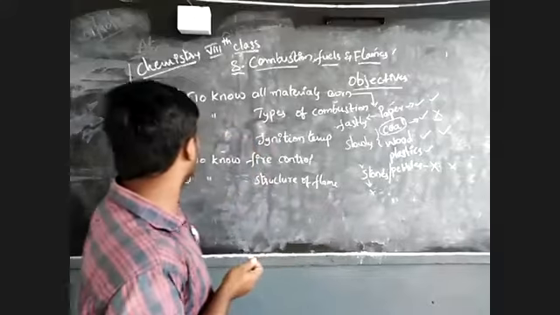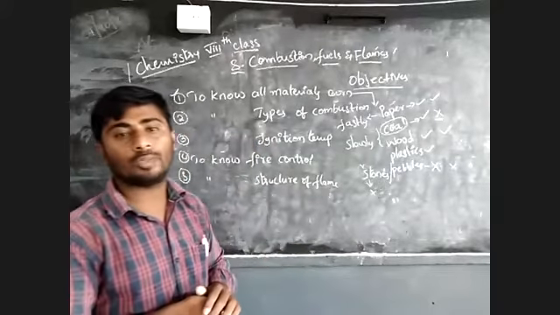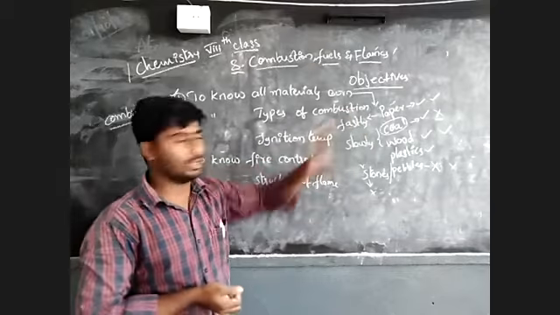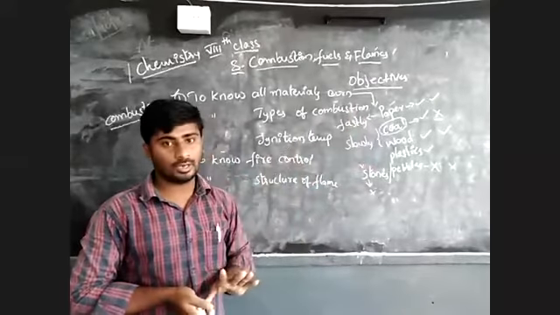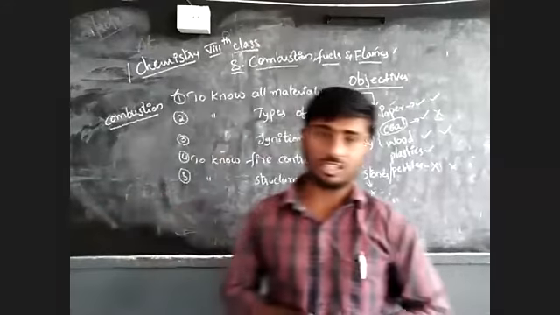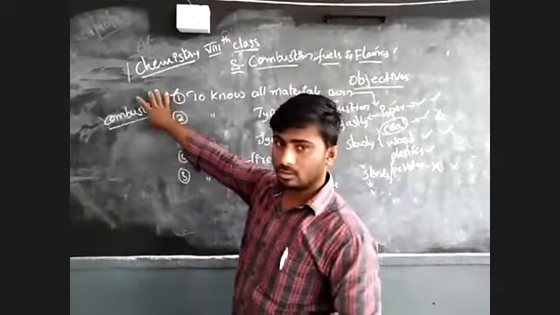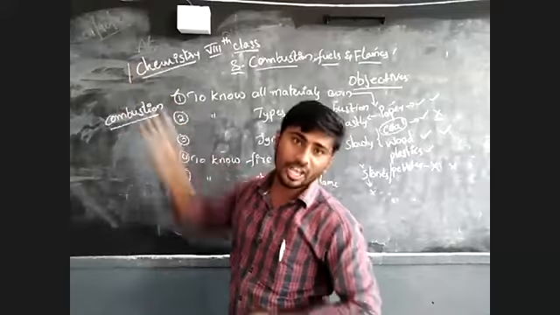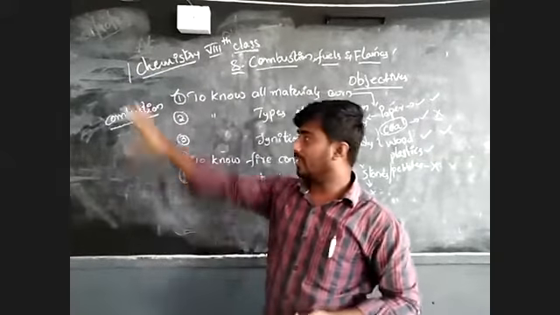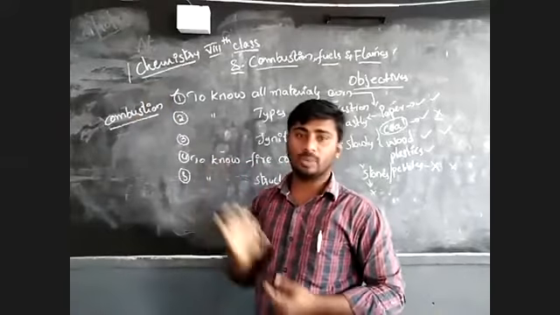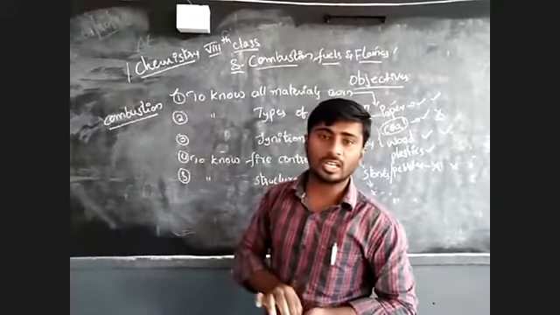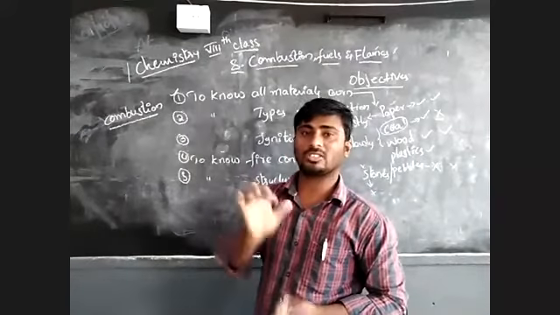So what is the meaning of combustion? Here some objects are burned. So how do they burn? In the presence of air or oxygen. It is a process, a chemical reaction: the reaction in which objects burn in the presence of oxygen or in the presence of air